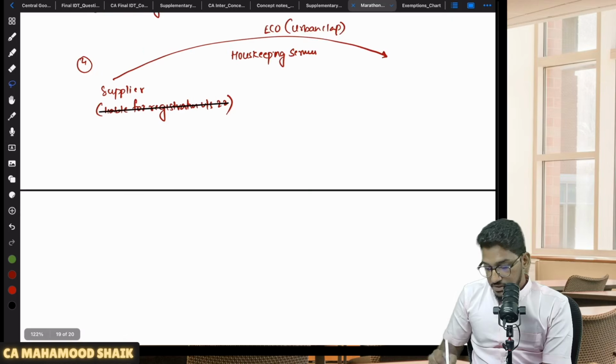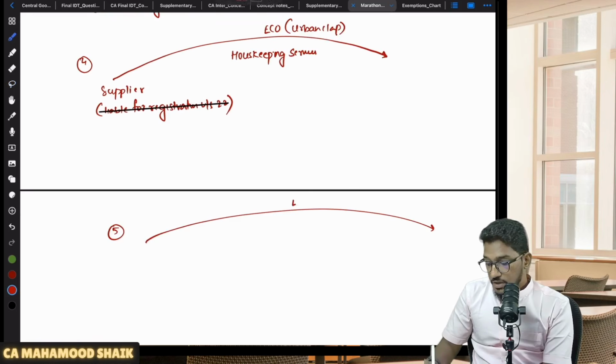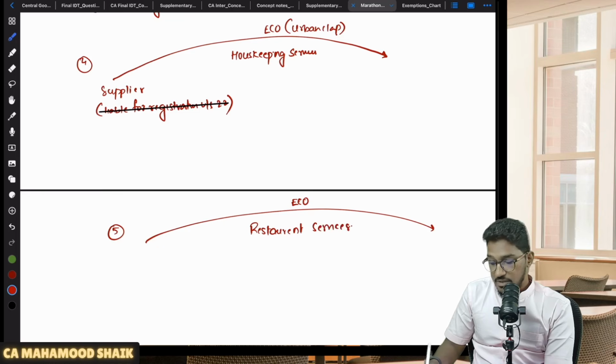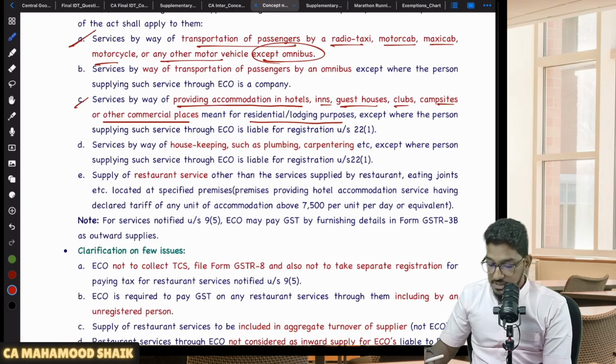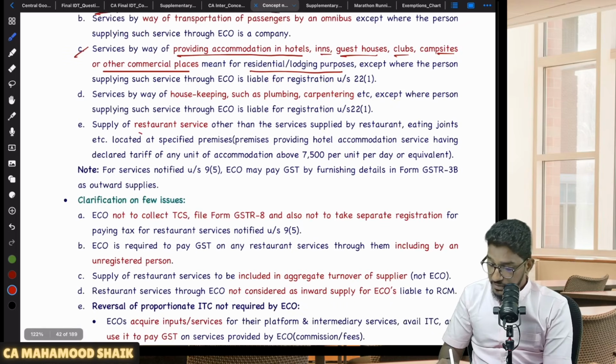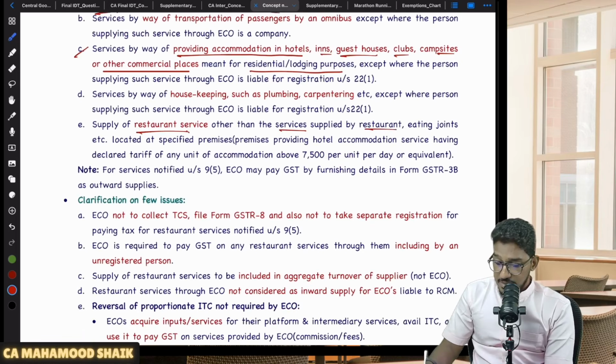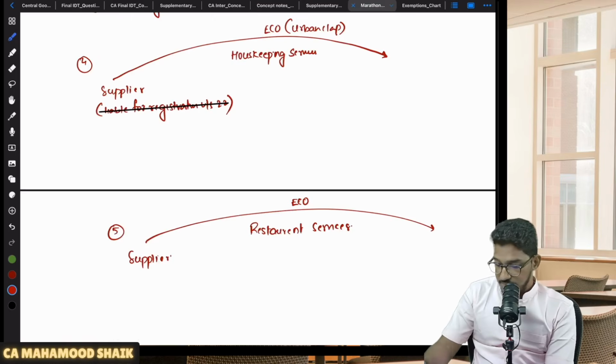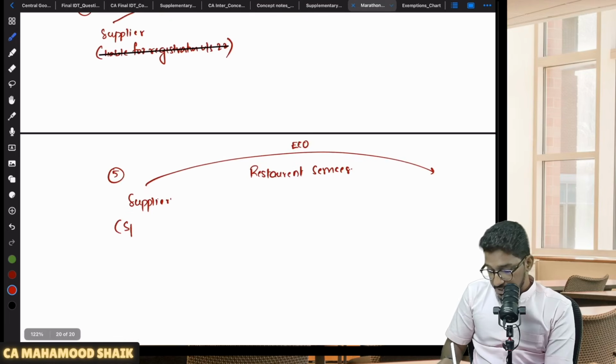Now, one more category of service which will get covered under 9 subsection 5 is, once again, the e-commerce operator. Now they will talk about restaurant service providers. If they are providing restaurant services, they are talking about Swiggy and Zomato. If the supplier is providing restaurant services through an e-commerce operator, then also 9 subsection 5 will become applicable. But here the supplier should be other than a hotel located at specified premises. So restaurant services other than the services supplied by restaurants or eating joints located at specified premises. That means they should not be located at specified premises.